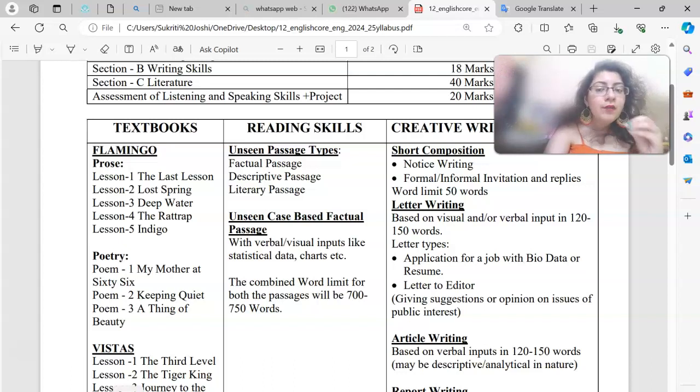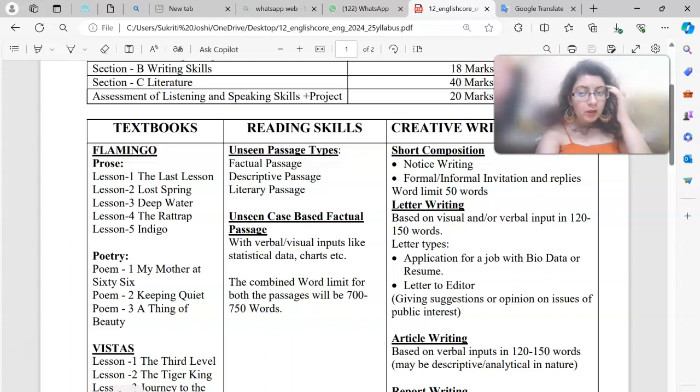Now letter writing, when we are talking about letter writing, it should be based on visual and or verbal input in 120 to 150 words. So please, whenever we talk about the writing skills or the literature portion, keep in mind how many words you are supposed to be writing, so that you don't end up wasting time and energy.